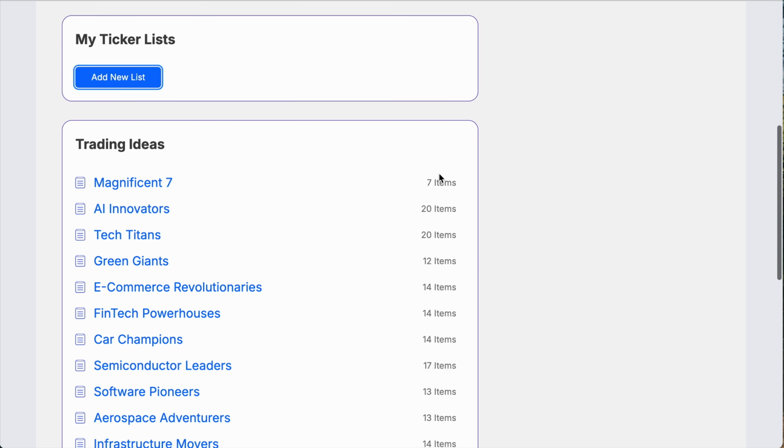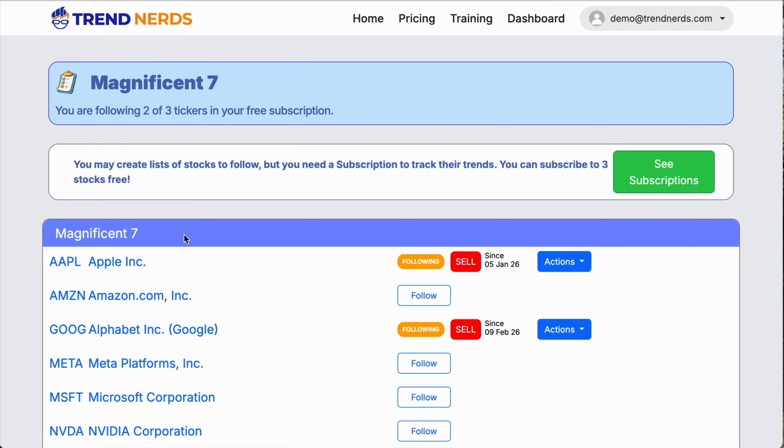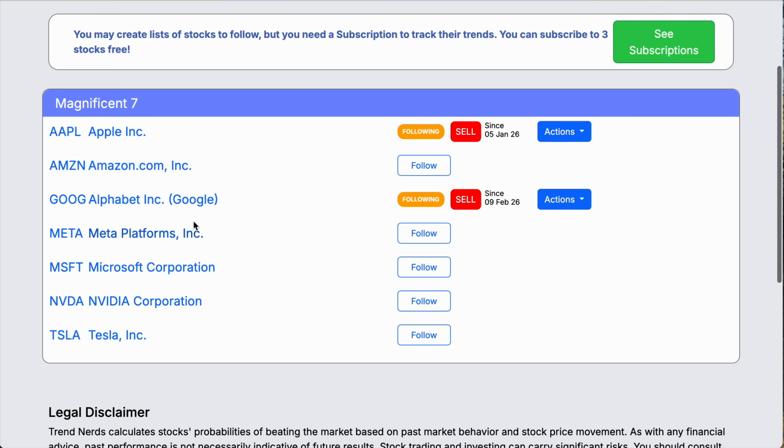You can add tickers to that list whether you follow them or not. Below that, we have some trading ideas. Like one of the popular investments over the past decade or so has been this Magnificent Seven. If we look at that, we can see the 7 stocks that make up the Magnificent Seven. And we're already following Apple and Google. We saw that those perform really well. But let's take a look at Amazon.